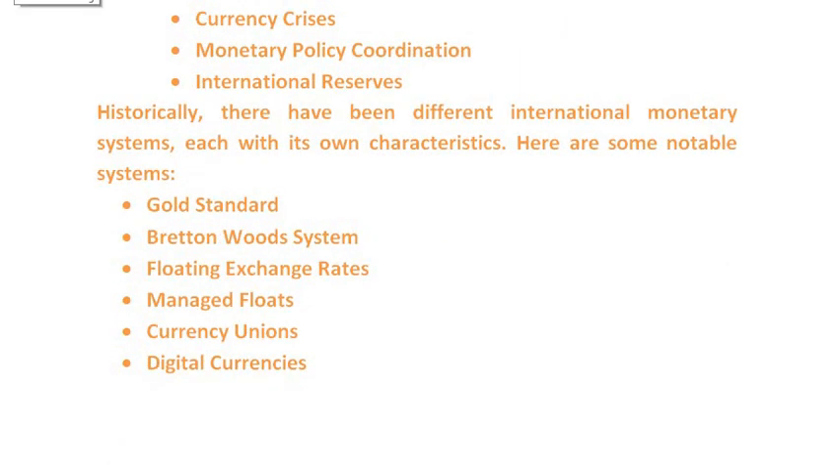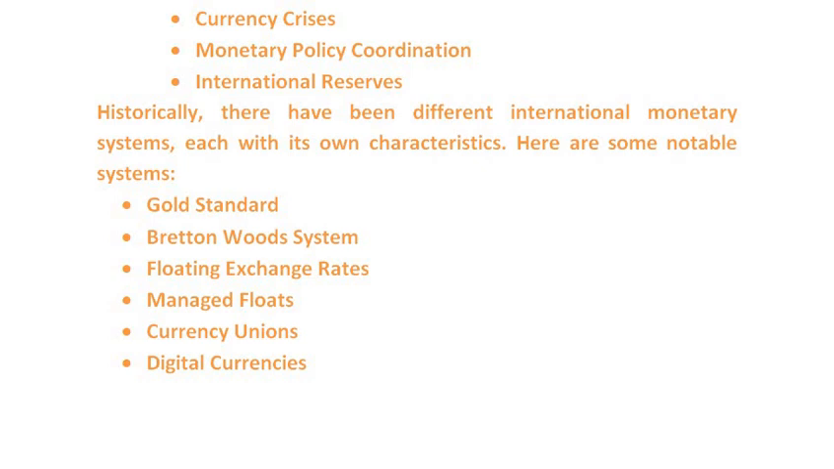Historically, there have been different international monetary systems, each with its own characteristics. Here are some notable systems. First one is the gold standard. This system prevailed during the 19th and early 20th century. Currencies were linked to gold, and each unit of currency had a fixed exchange rate with a specific quantity of gold. This system provided stability but had a limitation in adjusting to economic fluctuations.